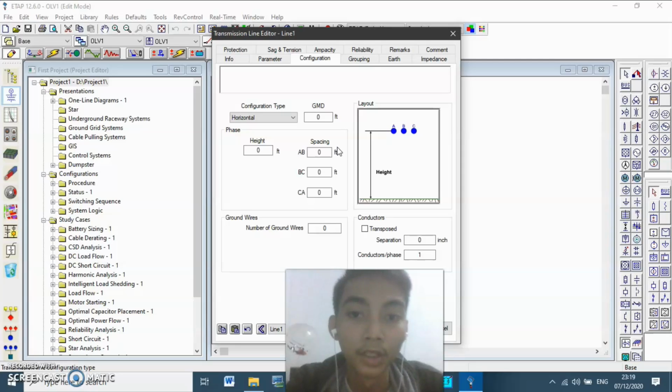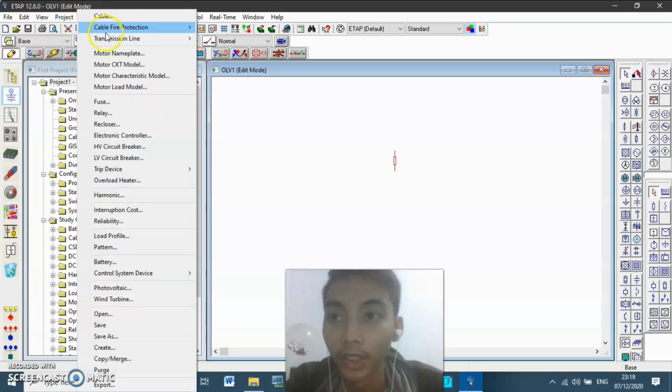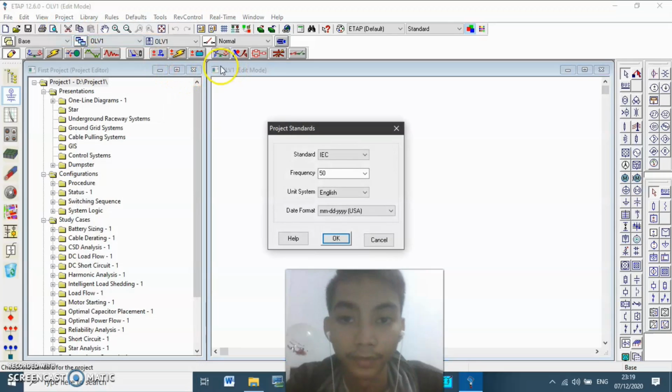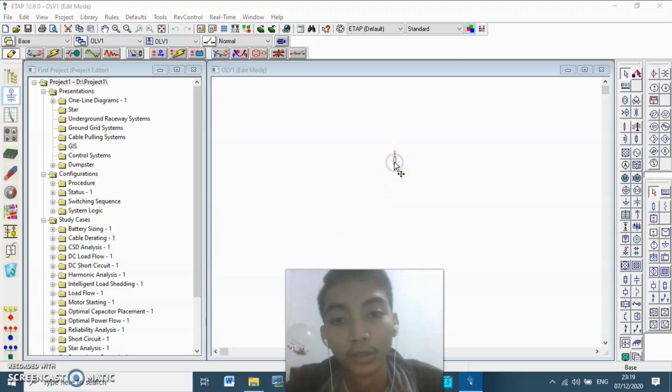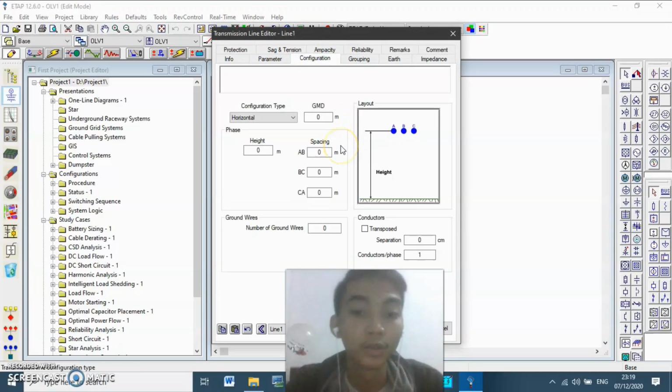The unit of the configuration will be in English units, but if we change the unit system to metric, it will change the unit of the configuration to meters.